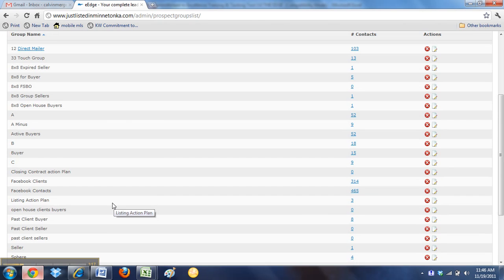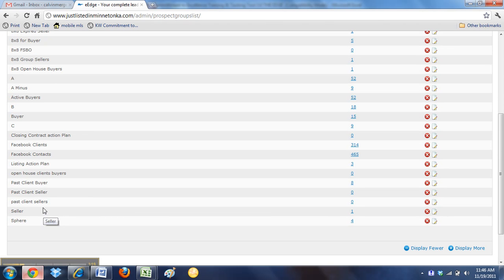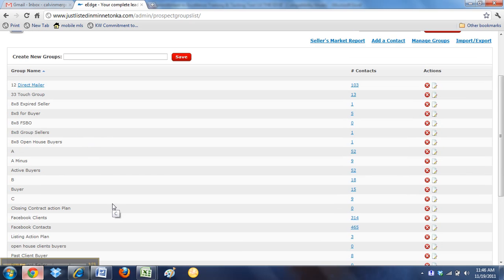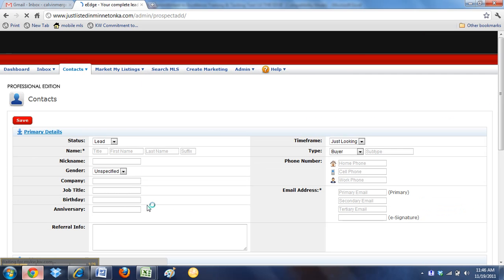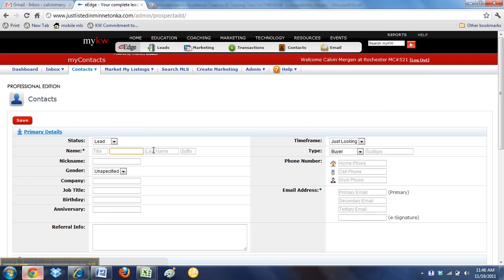And again, just like the listing one, I have this closing action plan, and let's say I add a contact. I'm putting in the property address for the client's name, because that's what's going to be emailed to me. This is obviously not a true action plan, but it does everything that an action plan does basically, and this is a way to get around it since they don't offer it right now.